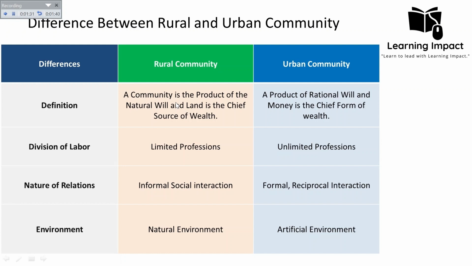What do we mean by natural will? Natural will means that it is a type of community that emerges naturally, often based on shared traditions, values, and social bonds. And this type of community is mostly found in rural areas. Its name indicates that it is a rural community. So it is actually the product of the natural will, meaning the product of the shared traditions, values, and social bonds.